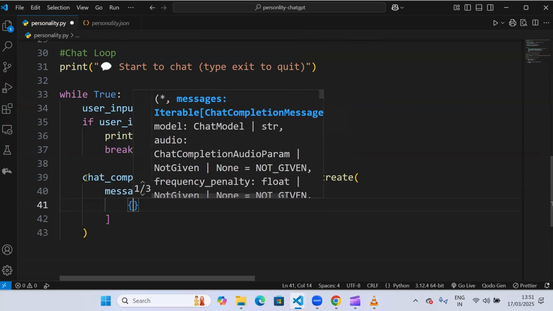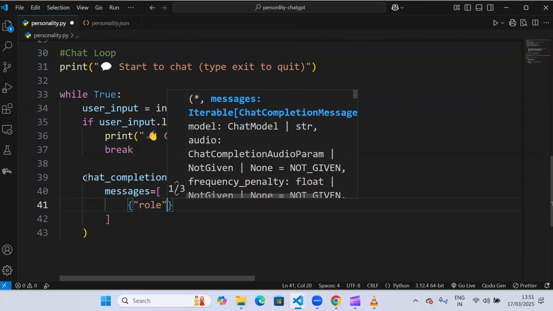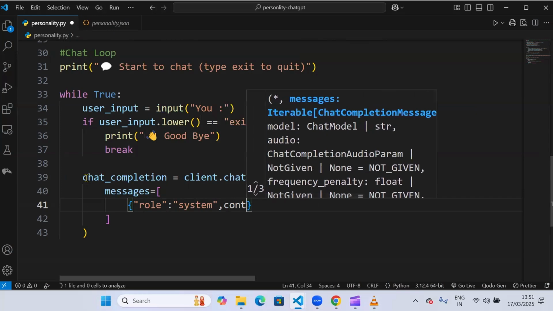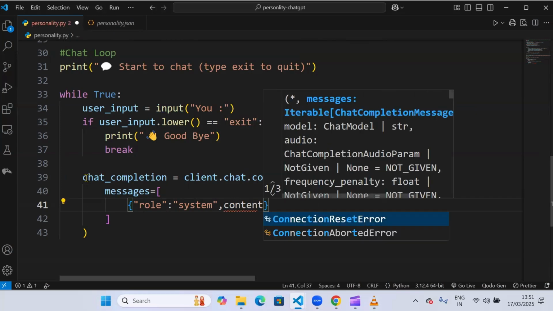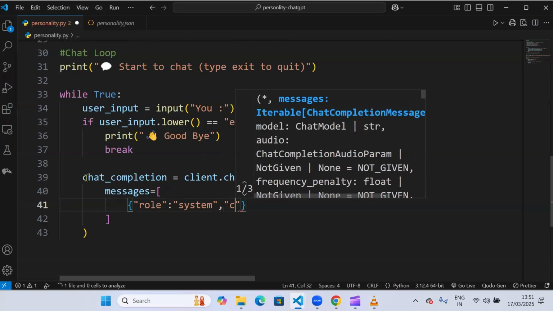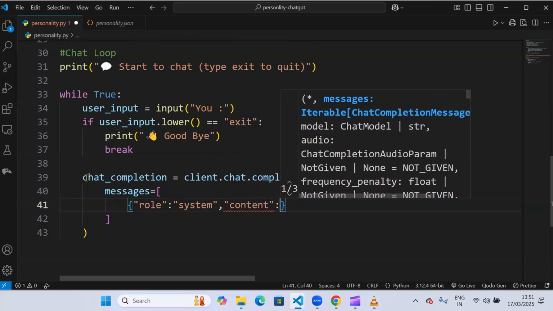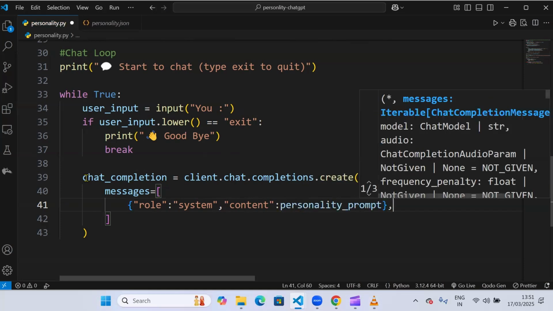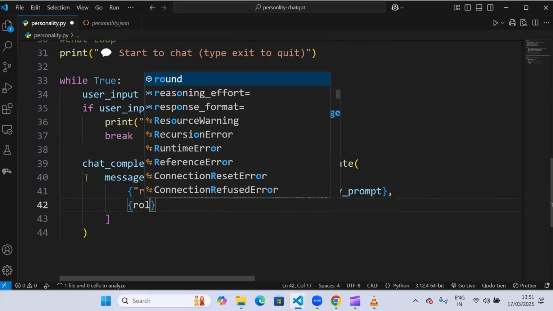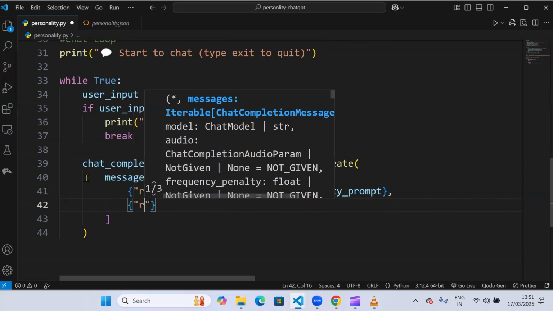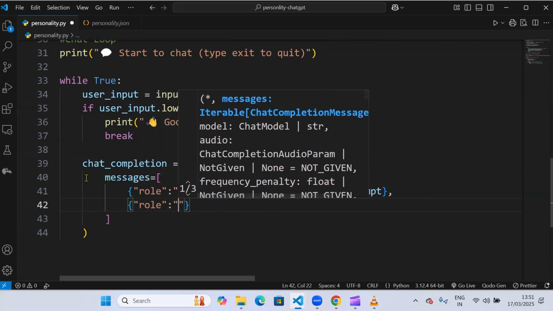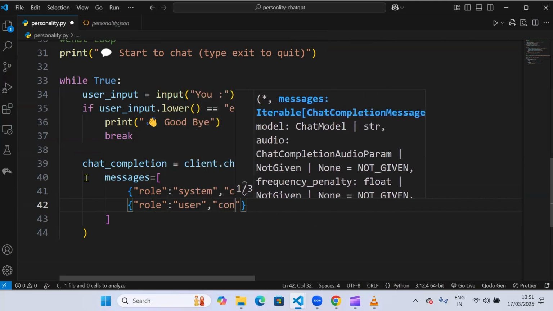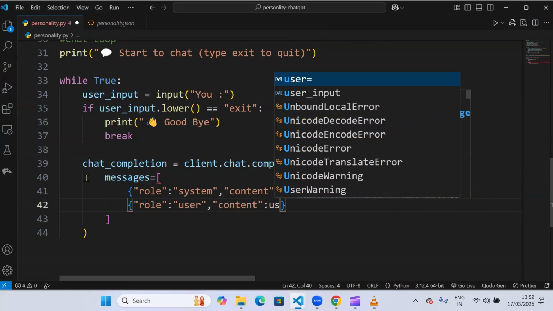The first role will be of system, and the content will be, in double quotes, personality prompt. And the second role will be of user, and the content will be double quotes again, user input.